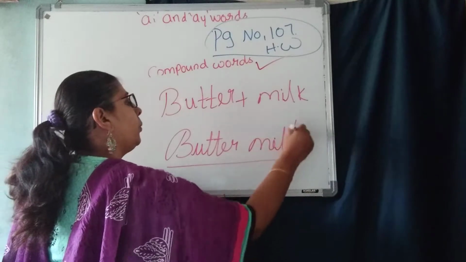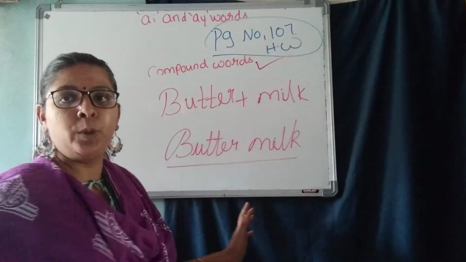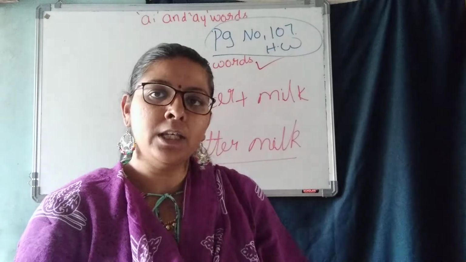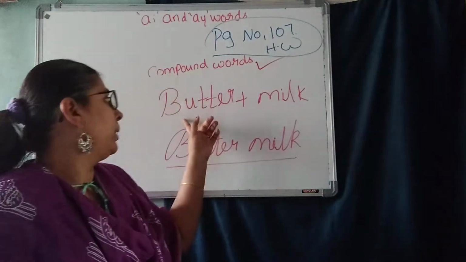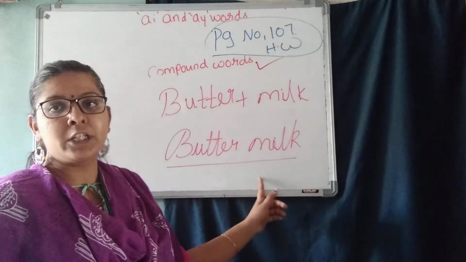Buttermilk. The new one word we get, buttermilk. What is buttermilk? You know, na? In Hindi you say chash, in Kannada you say majagi. So that is a new word. When you add butter plus milk, we get buttermilk.